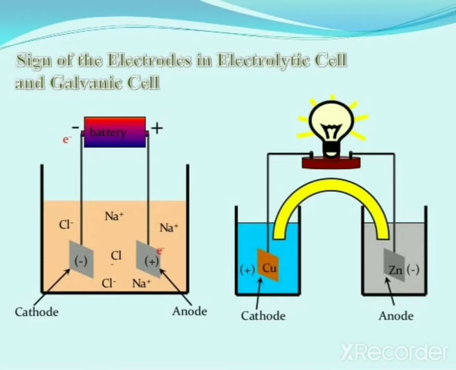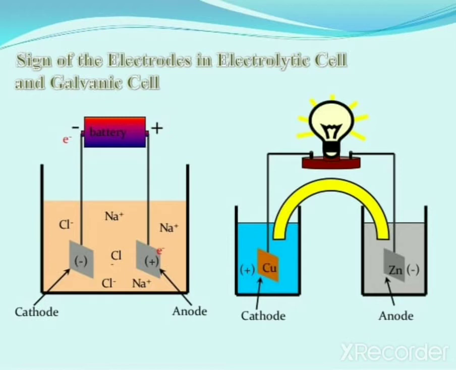Next, consider electrochemical cell, which is given on the right hand side. Two electrodes are there, anode and cathode. You know that the chemical reaction taking place in an electrochemical cell is redox reaction. That is, oxidation reaction occurs at one electrode and reduction reaction occurs at the other electrode.